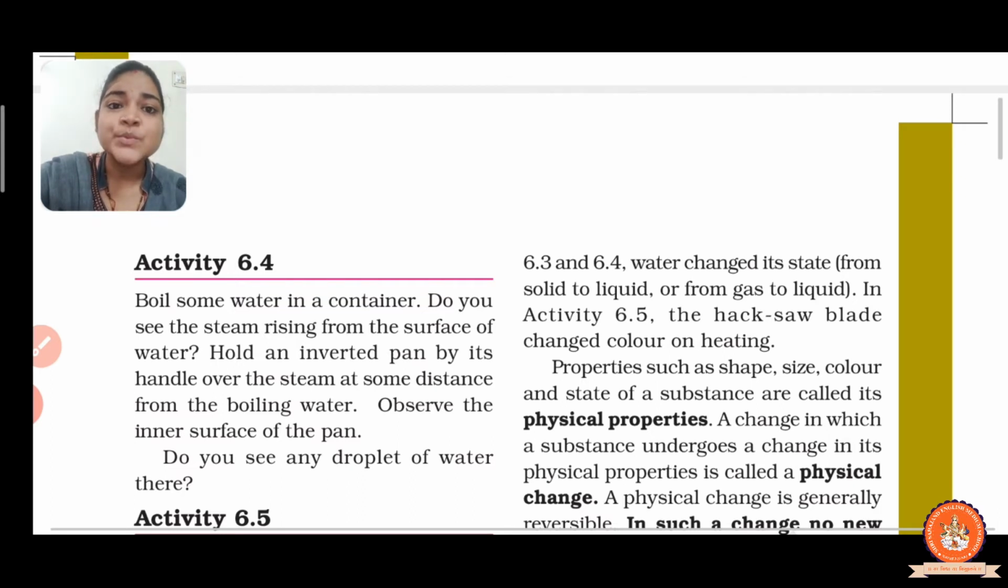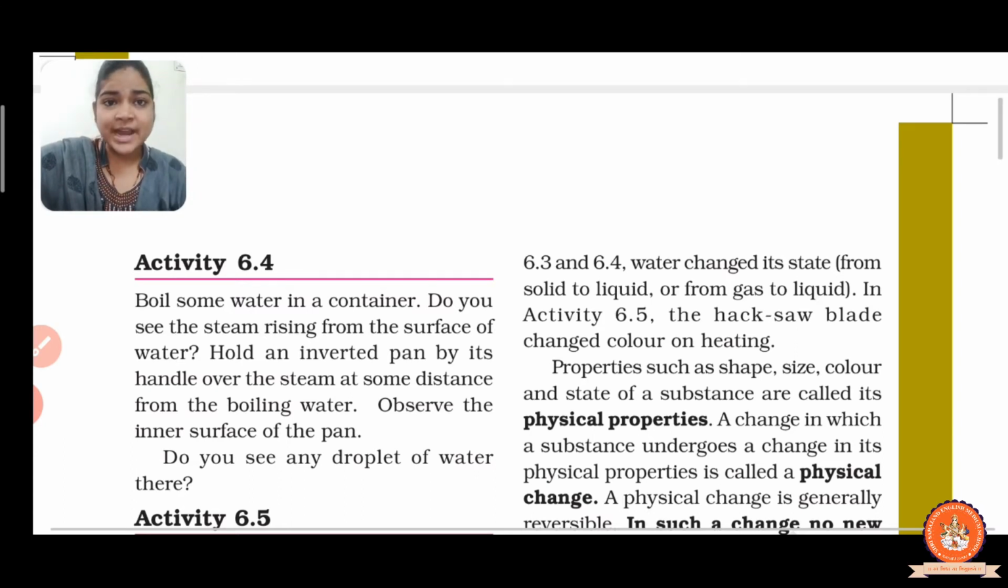For that, first of all we have to boil some water in a container. Now see the steam rising from the surface of the water. Now hold an inverted pan by its handle over the steam, at some distance from the boiling water.